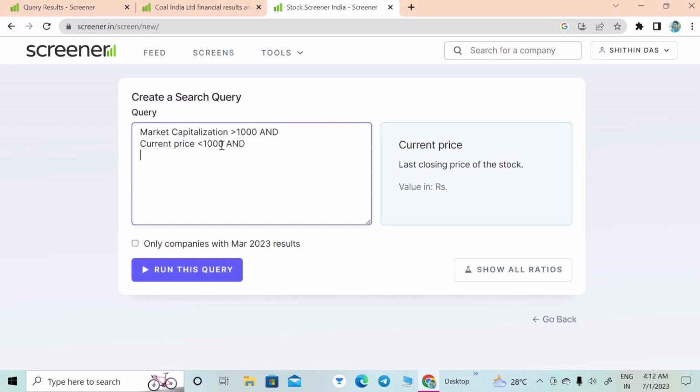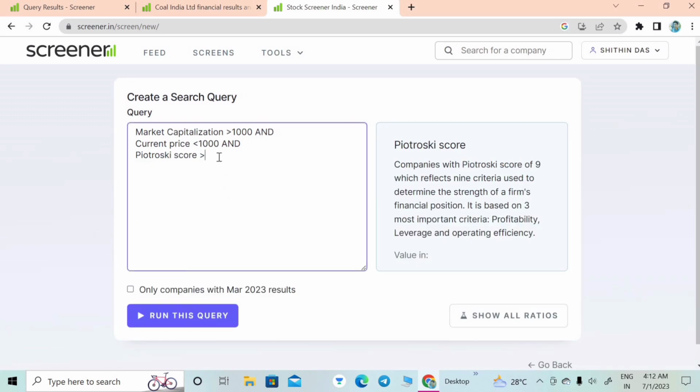that is the Piotroski score, which is a tool which analyzes the companies based on other parameters and gives a value out of 10. So the companies having a higher Piotroski score are better in terms of fundamentals. So for that I am adding the Piotroski score here. Its value is above 7. I am selecting companies above 7.